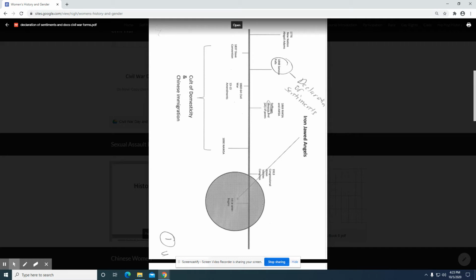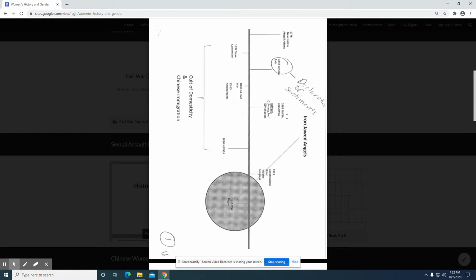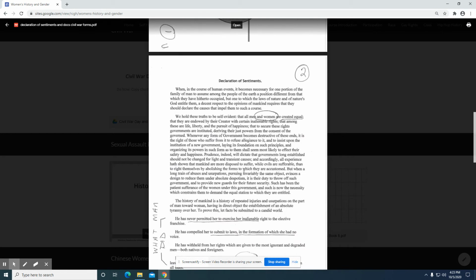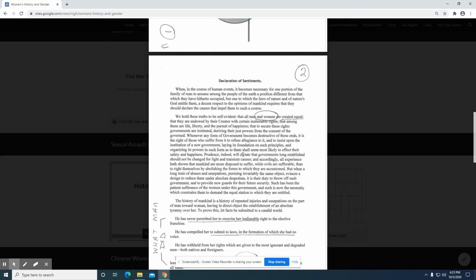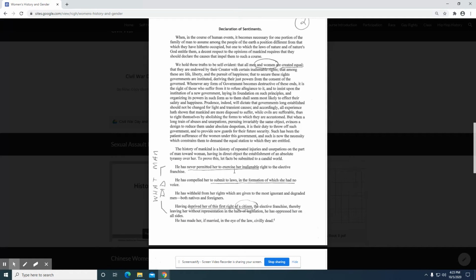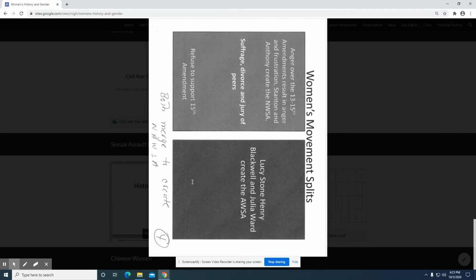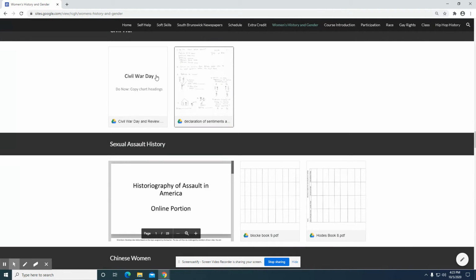And then we kind of break off into these other areas like the NAWSA, the AWSA, and NWSA, and those organizations. Declaration of Sentiments, where we see some of the arguments that are being made to address some of the concerns that women have. Notice how they're modeling the Declaration of Independence, where it's a he has, he has, he has. Declaration of Independence, it's a they have, which is a reference to the British. And of course, we have the divorce law and the requirements. It's kind of the focus here.